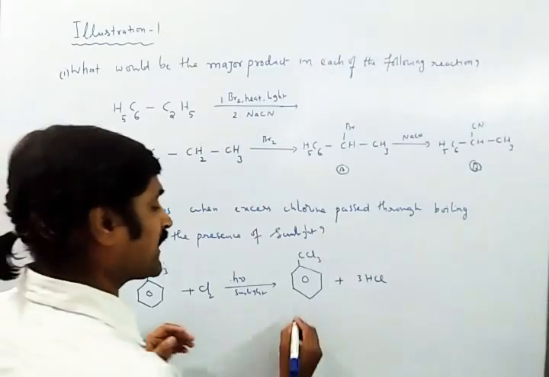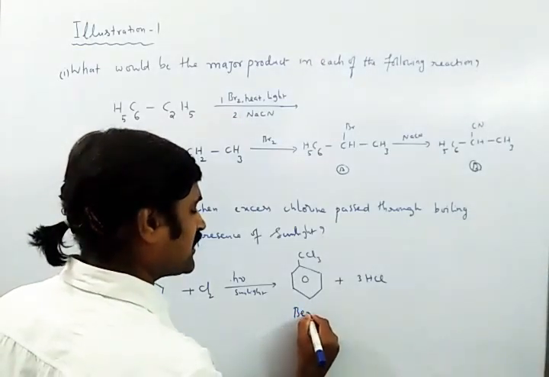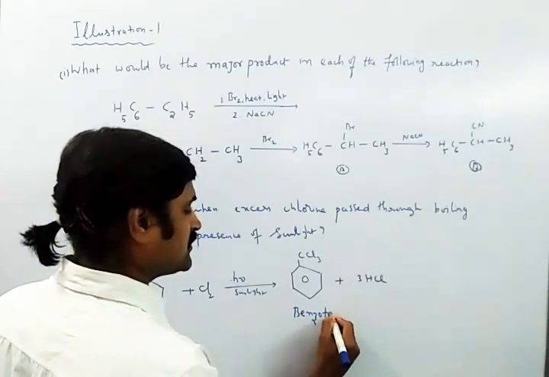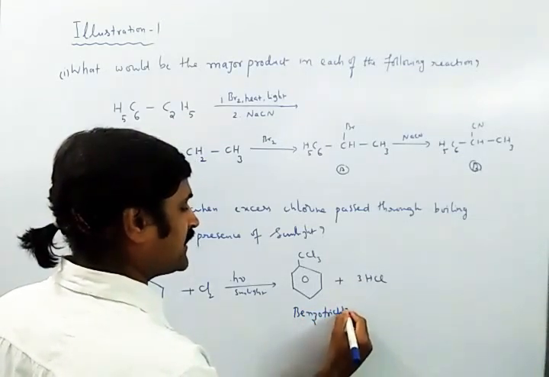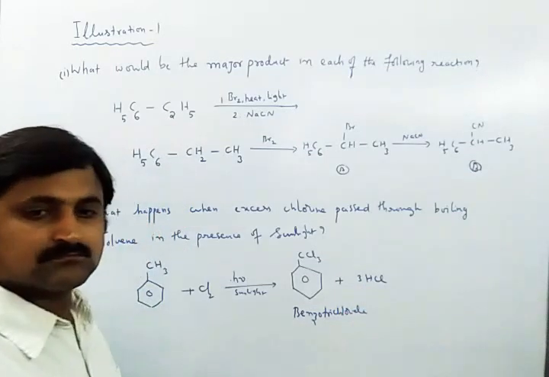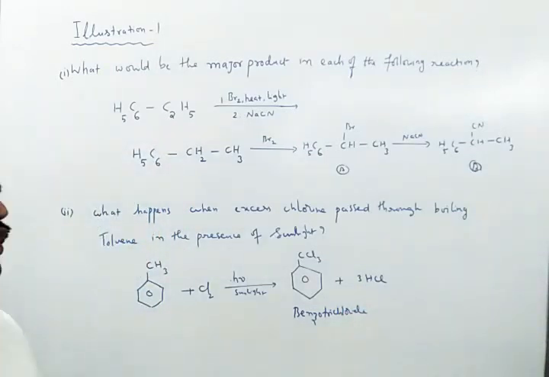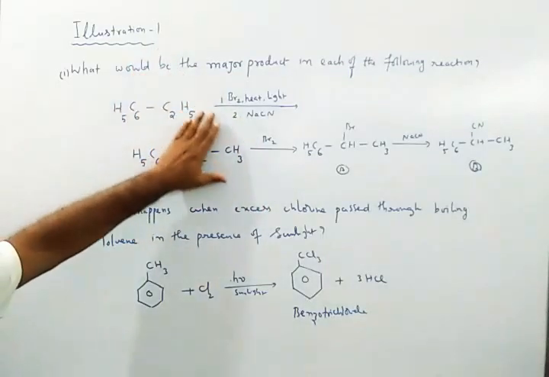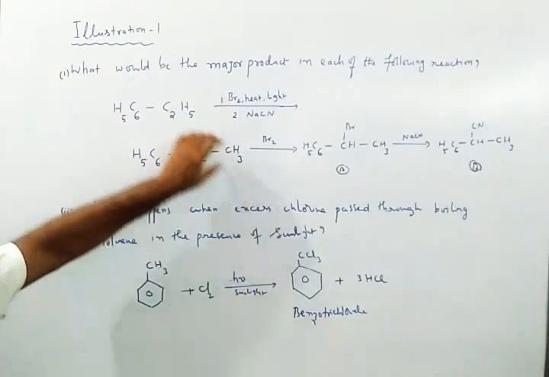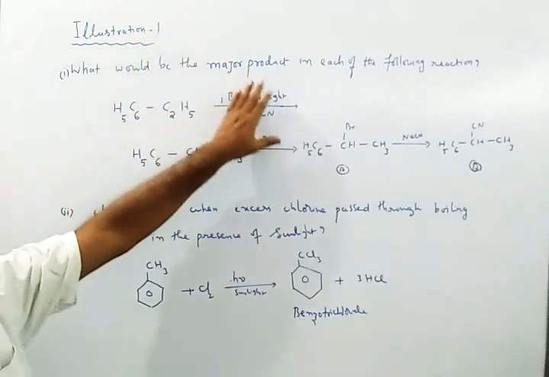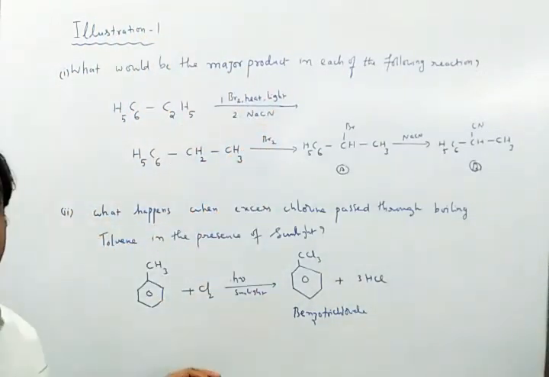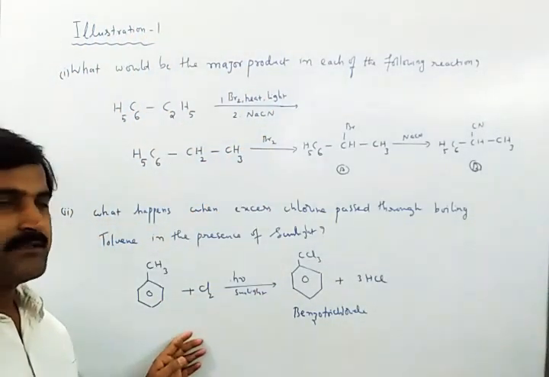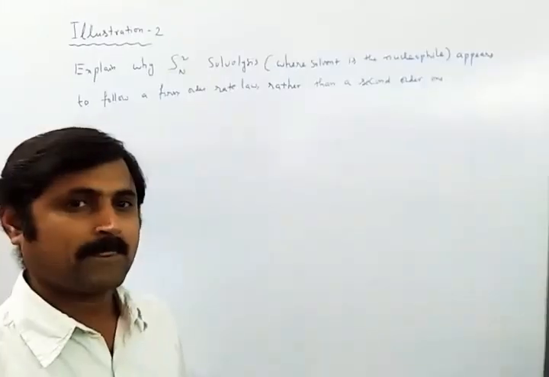Benzotrichloride, or benzochloride. These are the two sub questions in illustration 1 we have discussed. Okay, let us go to the next one.